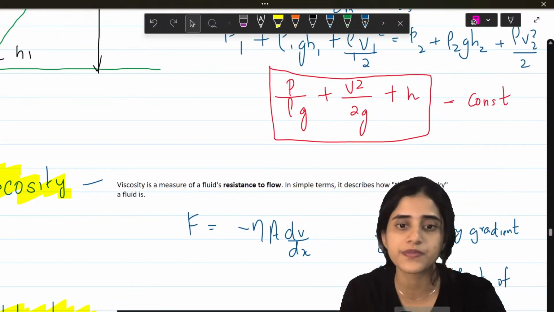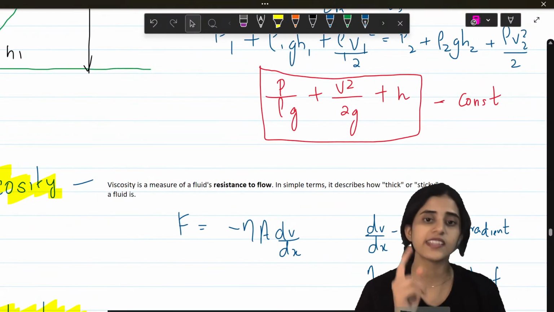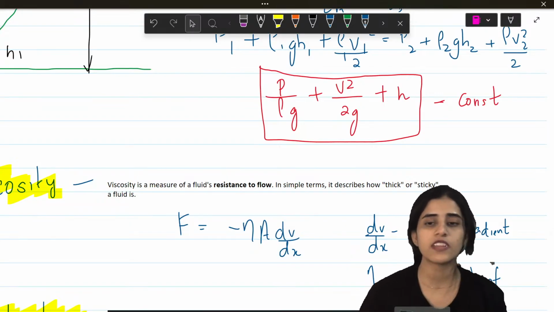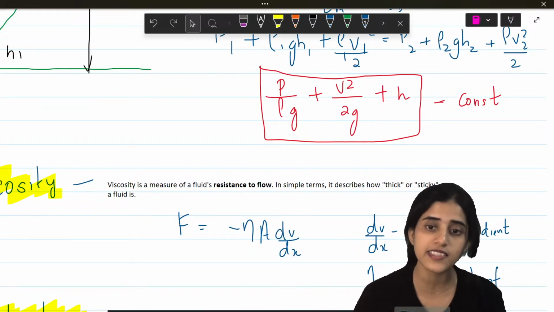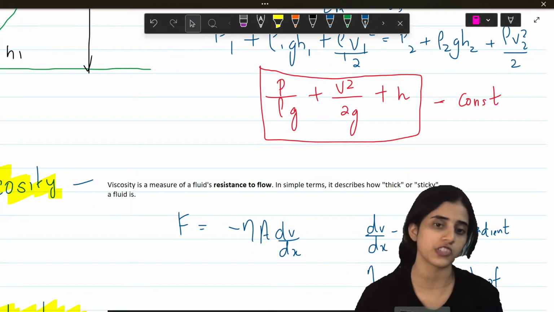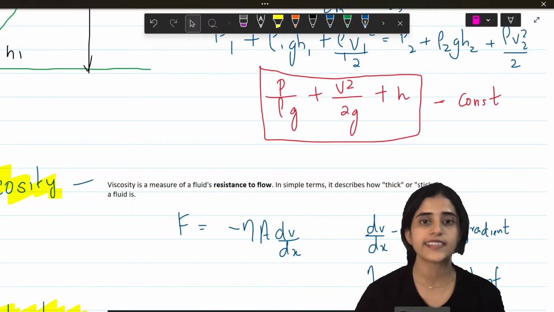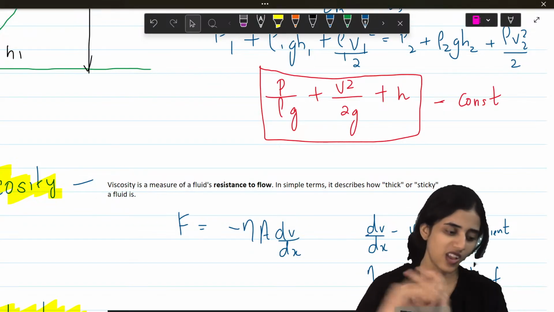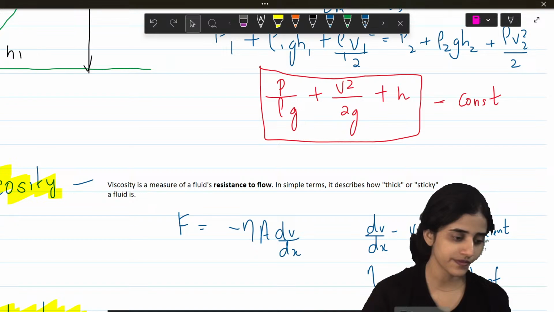Now the formula for viscosity is also important. F is equal to minus nu A dV by dx, where dV by dx is the velocity gradient and nu is the coefficient of viscosity. It tells us how viscous the thing is, how thick it is, how sticky it is, all those details.